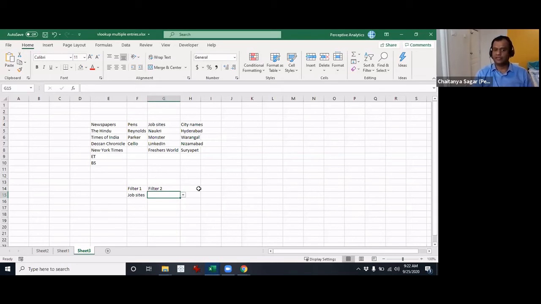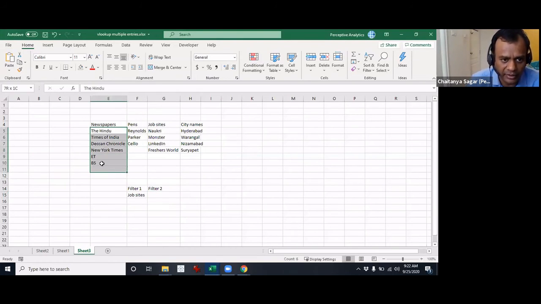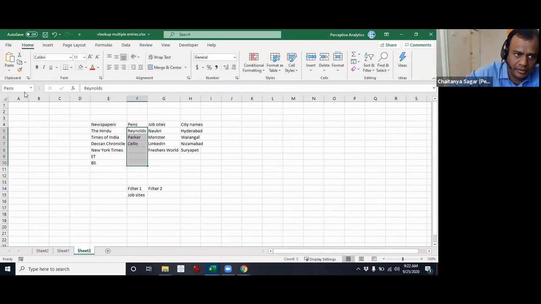There is another way to do it, which is a slightly simpler way, but also a slightly ingenious way. This is not mine, but it's definitely ingenious, I think. So what we do is this. I'll just name this newspapers. Then this one will be called pens, and so on. So this one will be called job sites.